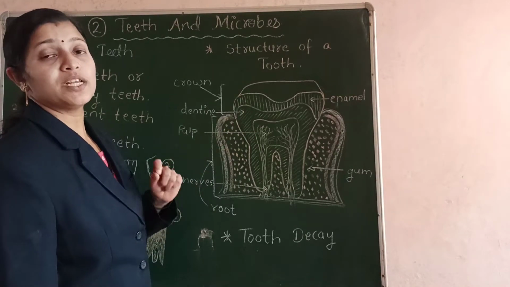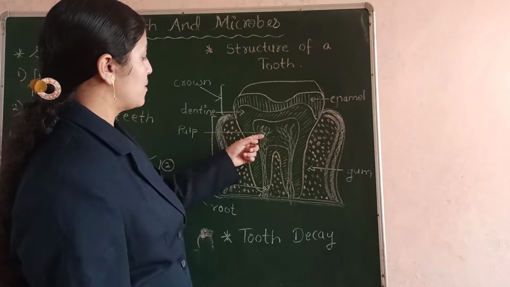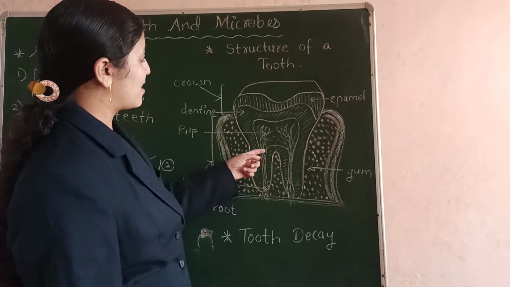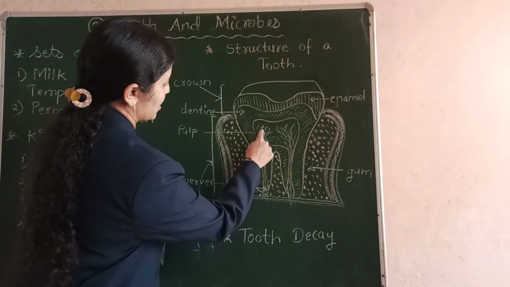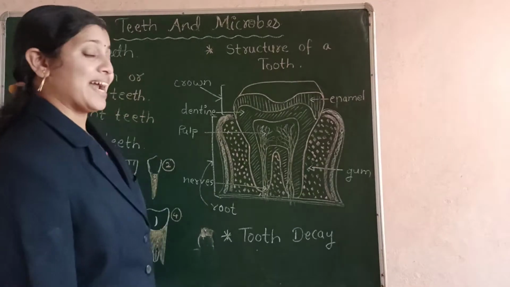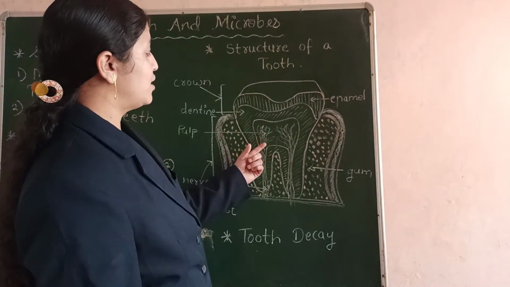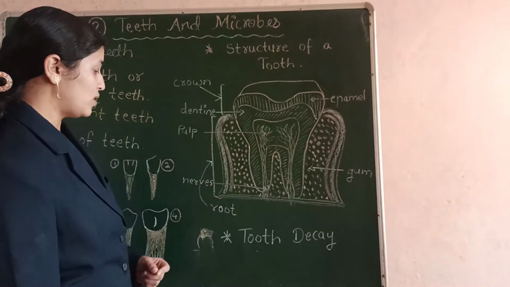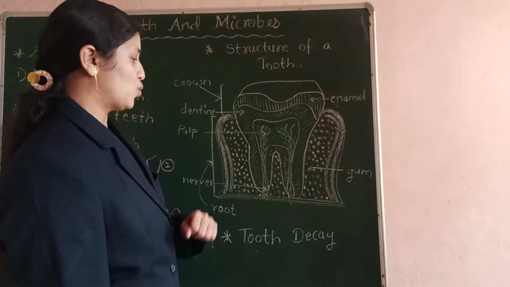This pulp is very soft, and inside this pulp there are various wire-like structures. Can you see the wire-like structures in this pulp? They are the nerves and blood vessels. The blood vessels supply blood to the entire tooth, and the nerves bring messages to the tooth.